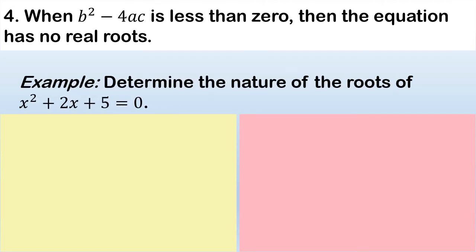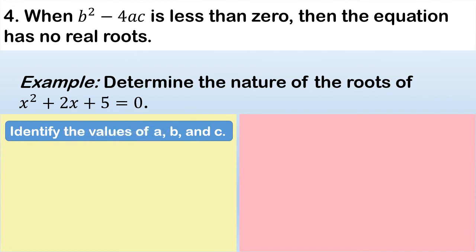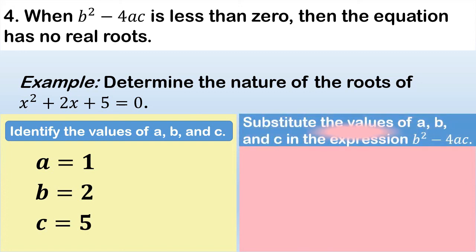Okay, so let's check. Determine the nature of the roots of x squared plus 2x plus 5 equals 0. So again, first step, identify the values for a, b, and c. So the value for a is 1 for the coefficient of x squared, b is 2 for the coefficient of 2x, and c is 5. Now, after we identify the values for a, b, and c, let's substitute them into the given expression, which is b squared minus 4ac, to identify the discriminant.